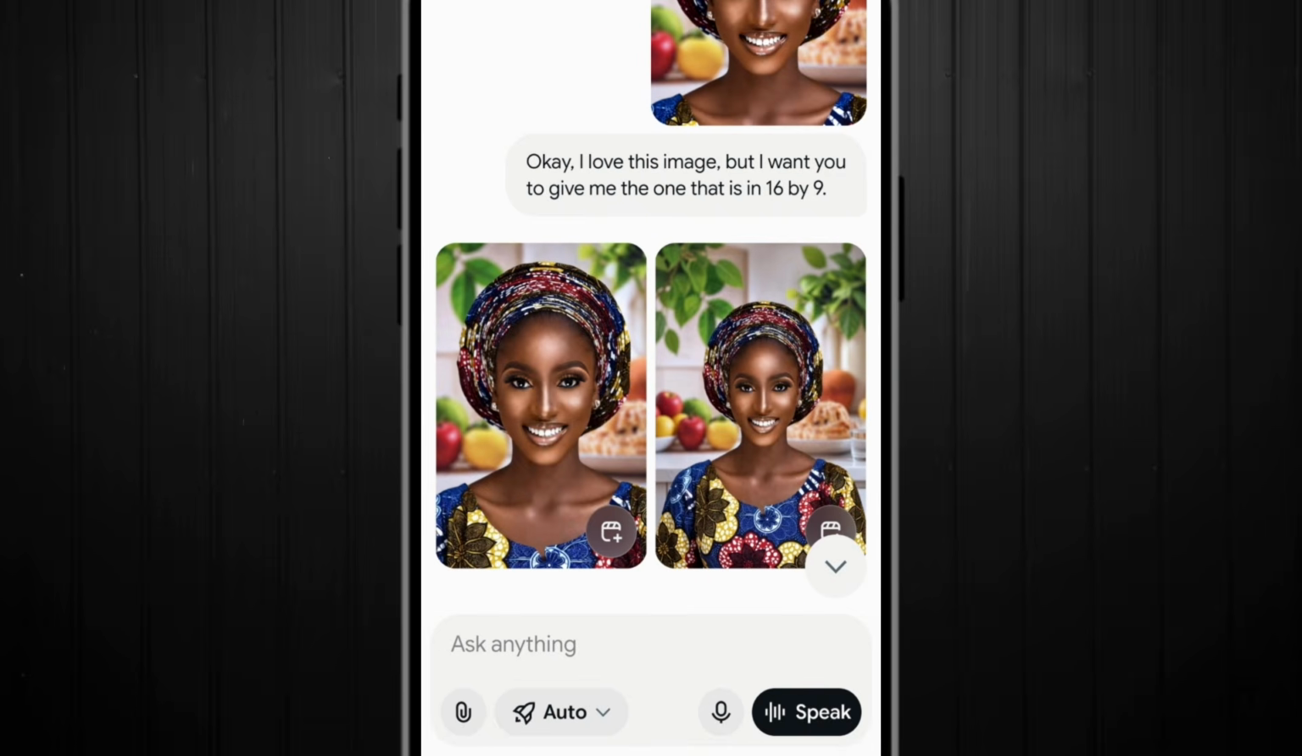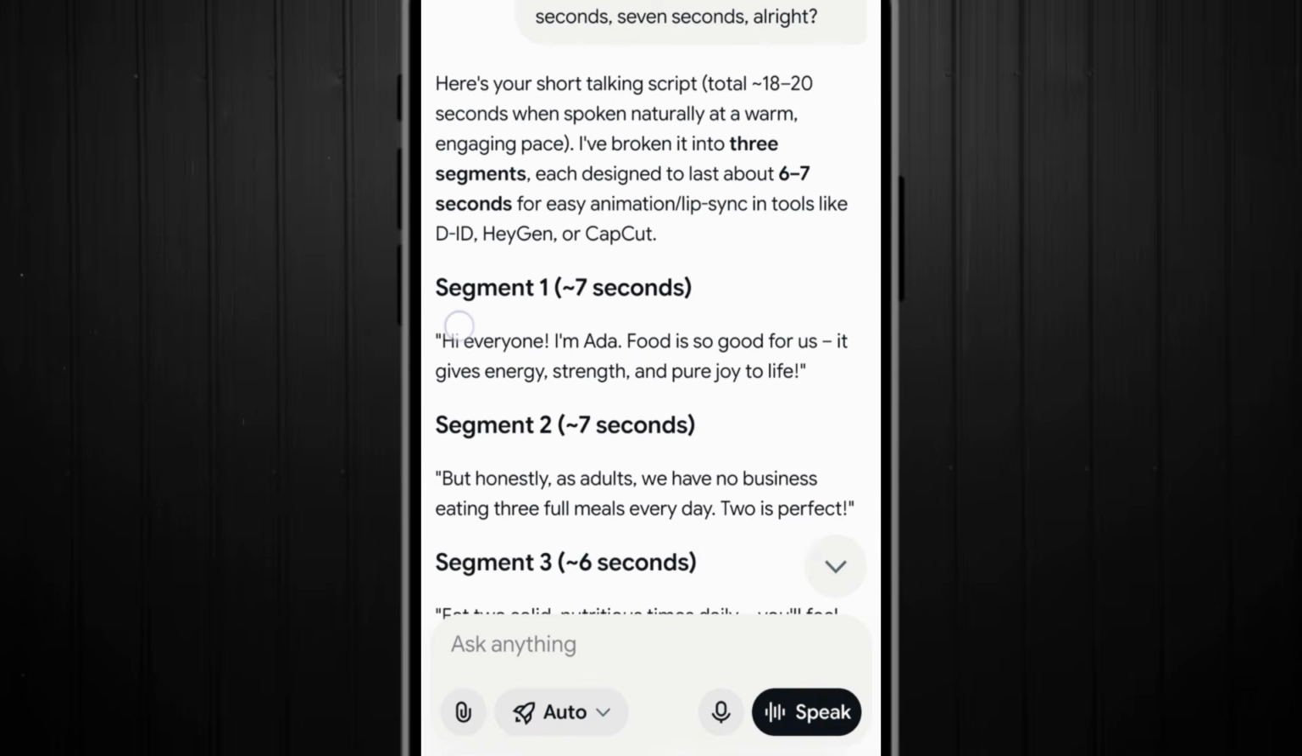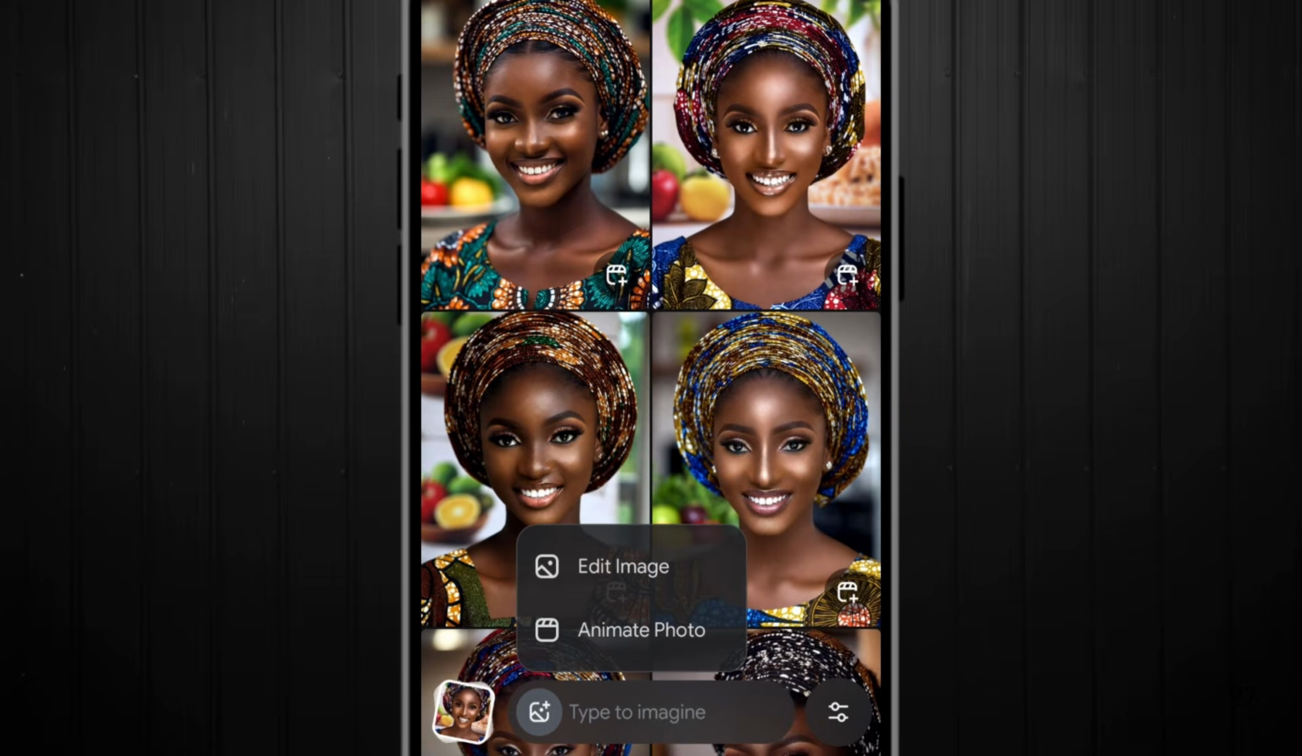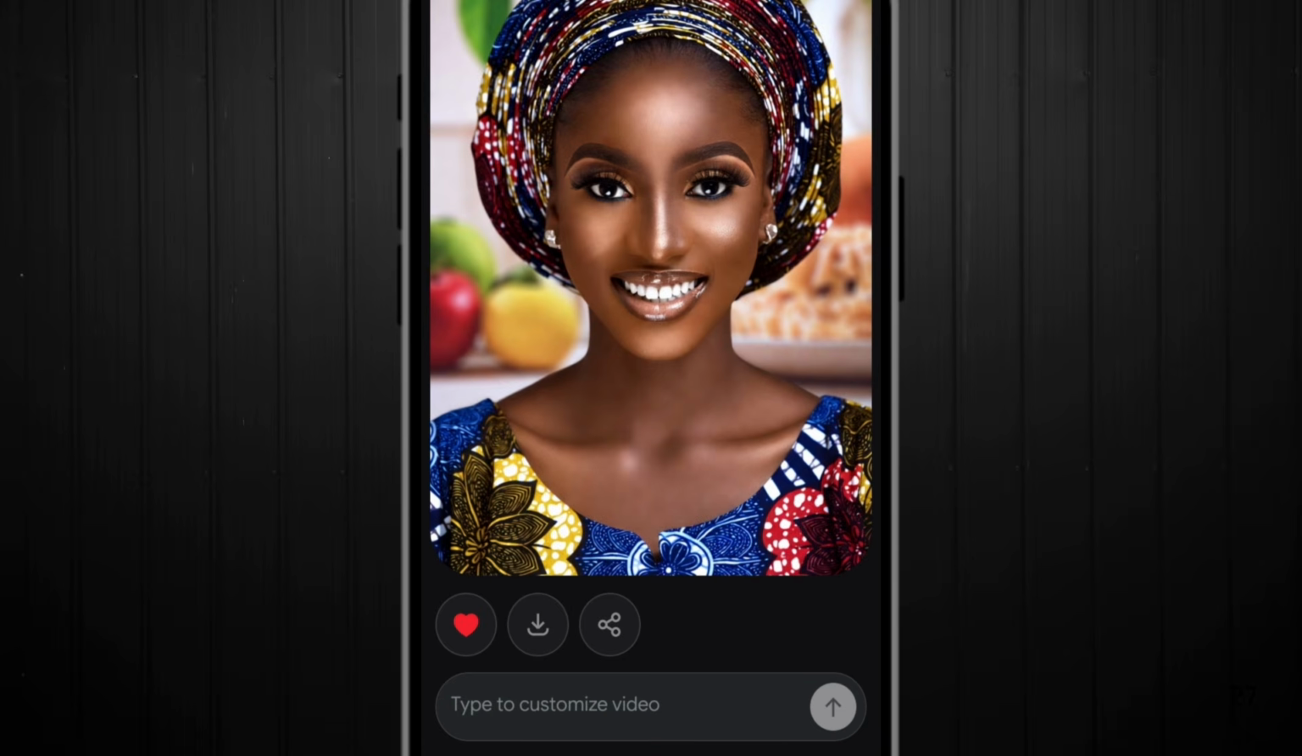Of course, it already gave us prompts that I will use. Hi everyone. I don't really present hi everyone. I will tweak this prompt, but let's get our image. Let's animate and make it talk. Let's see how good Grok is right now. Honestly, these images look so beautiful.